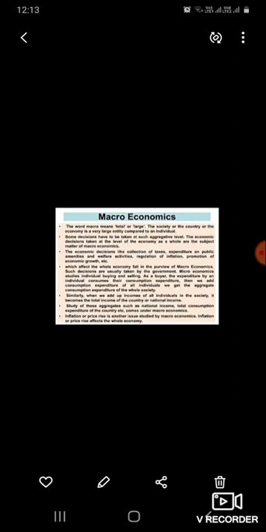The economic decisions like the collection of tax. In this we are learning about taxes, expenditure on public amenities, welfare activities, regulation of inflation, and promotion of economic growth. These are what we study in macroeconomics.